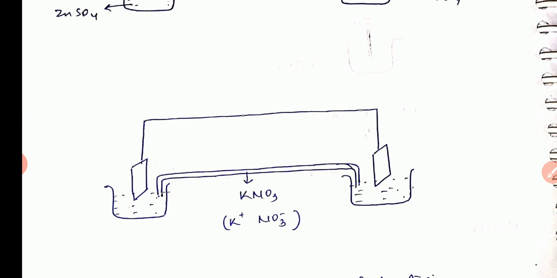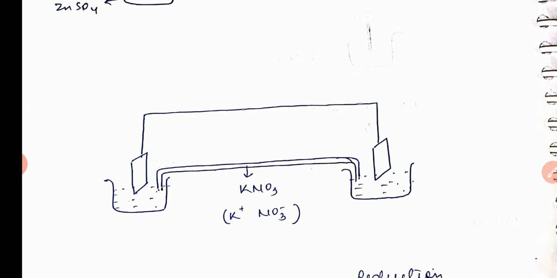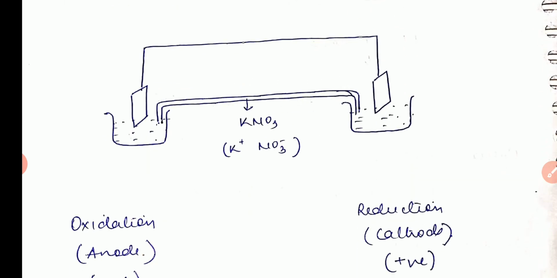It means that the copper electrode is undergoing reduction, because the gain of electrons is called reduction, and wherever reduction is happening, it is the cathode. And since this is the reduction part, the other one is simply the oxidation part.